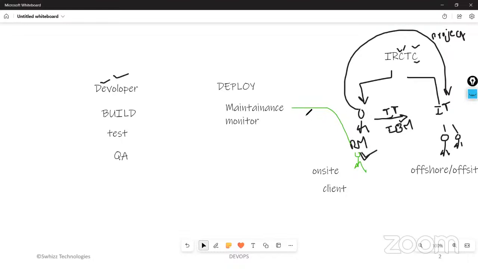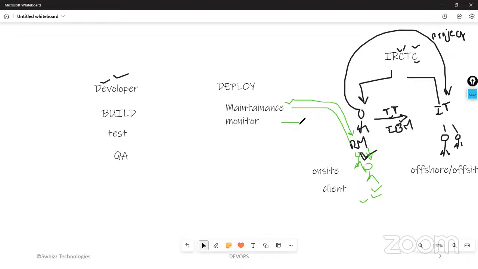The client people do not know how to open this application, how to reserve the tickets, how to book the tickets, how to take the printouts. All those things are new to these clients, right? So this maintenance team will go on-site and give training to the on-site people. They will give the entire training here. That is called maintenance.